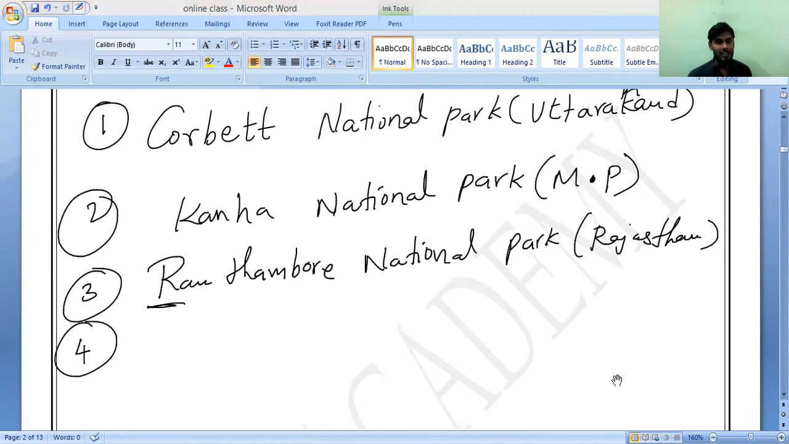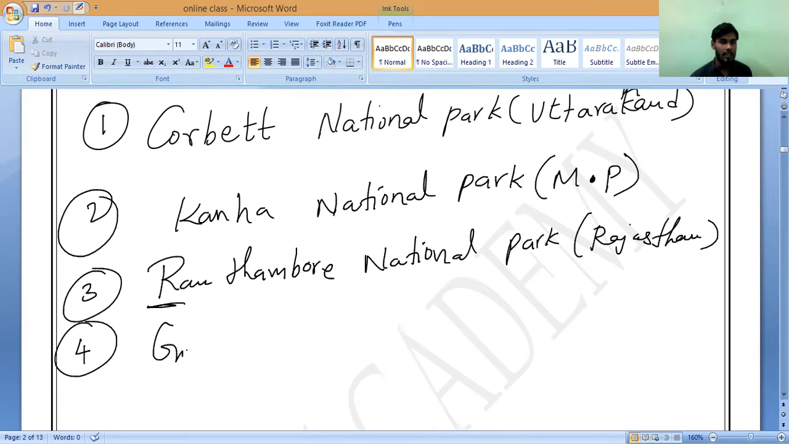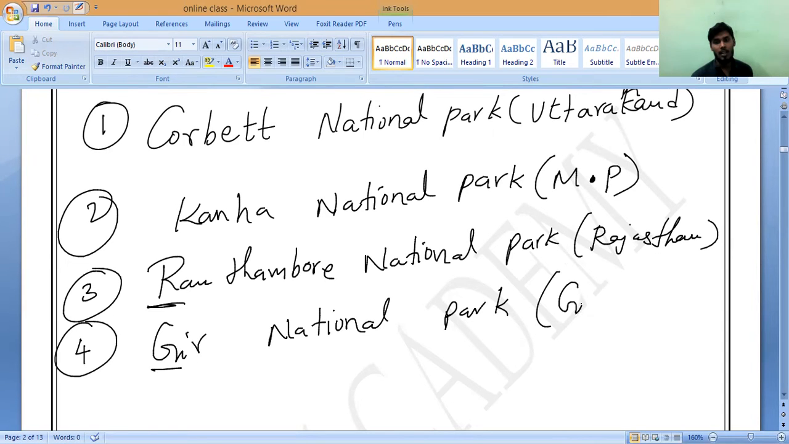Next, Gir National Park. I think it is in Madhya Pradesh, sir. Gir starts with a G. Gir National Park, Gujarat.